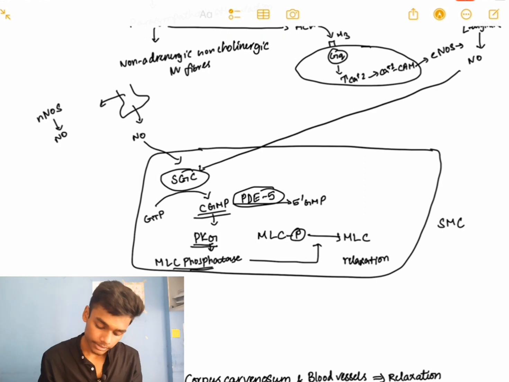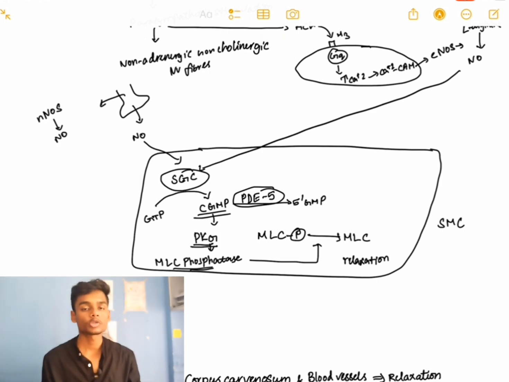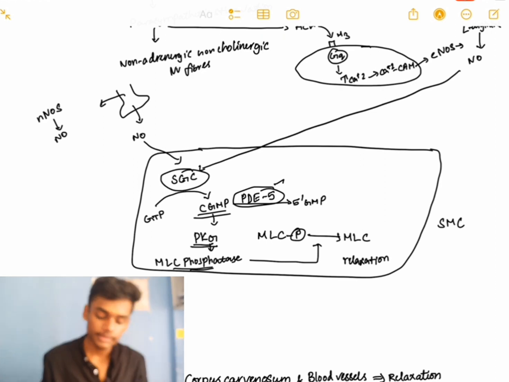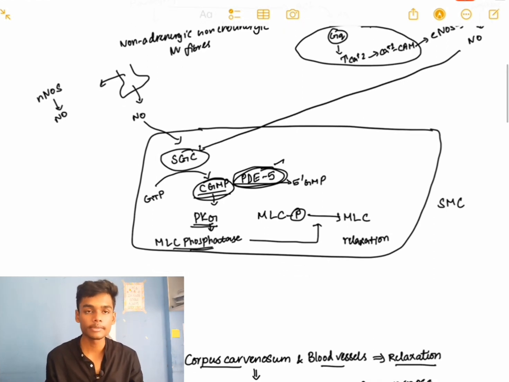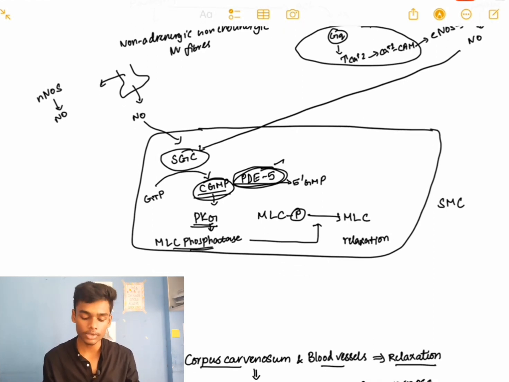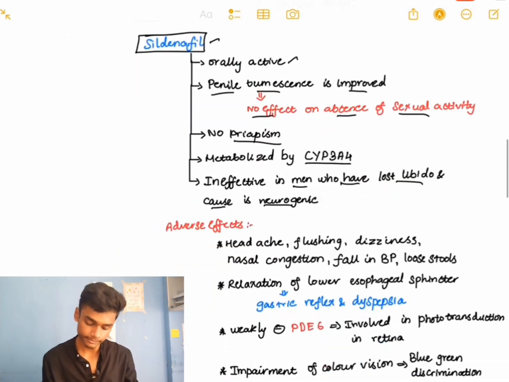So if we are inhibiting phosphodiesterase 5, if we are giving sildenafil, then there is no use, because there is no production of cyclic GMP itself. So there is no use of sildenafil, which will inhibit phosphodiesterase 5, if you have a neurogenic problem.